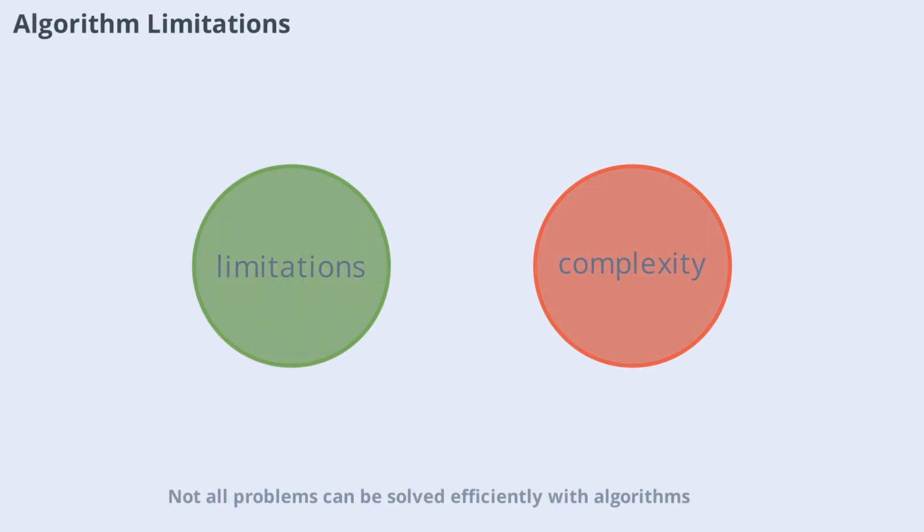Not all problems can be solved efficiently with algorithms. Some problems are too complex, requiring enormous time or memory, while others are unsolvable by any algorithm. Understanding these limitations helps you set realistic expectations and look for alternative solutions when needed.